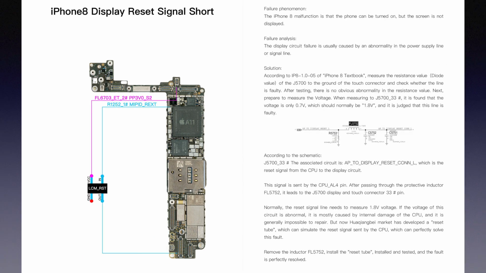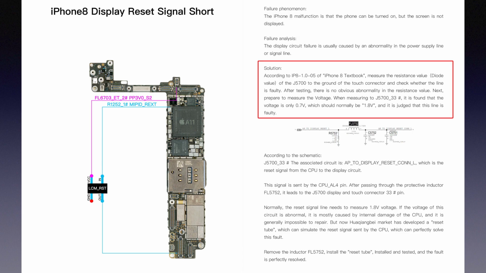Case 4. iPhone 8 display reset signal short. Failure phenomenon. The iPhone 8 malfunction is that the phone can be turned on, but the screen is not displayed. Failure analysis. The display circuit failure is usually caused by an abnormality in the power supply line or signal line. Solution is, according to iPhone 8 1.0 version, page 5 of the iPhone 8 textbook, measure the resistance value of the J5700 to the ground of the touch connector and check whether the line is faulty.